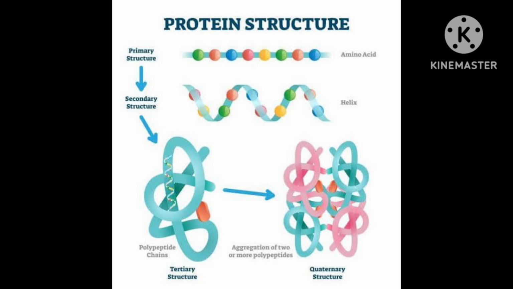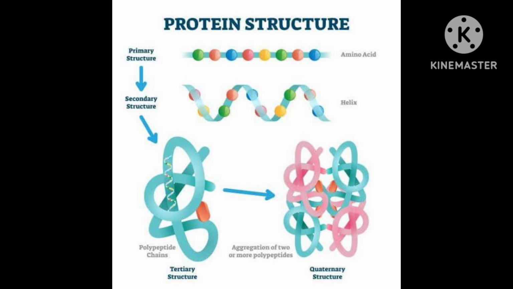Third one I told you that van der Waals forces are there. Fourth one is, which forces are there? Ionic, electrostatic forces are there. Now here in denaturation, due to these forces proteins are arranged in a particular fashion. Due to these forces they got a special type of structure.